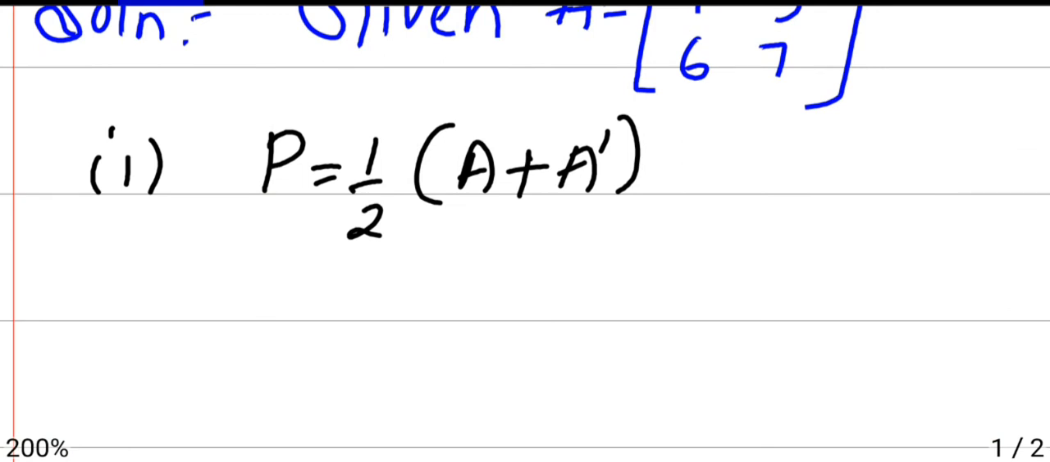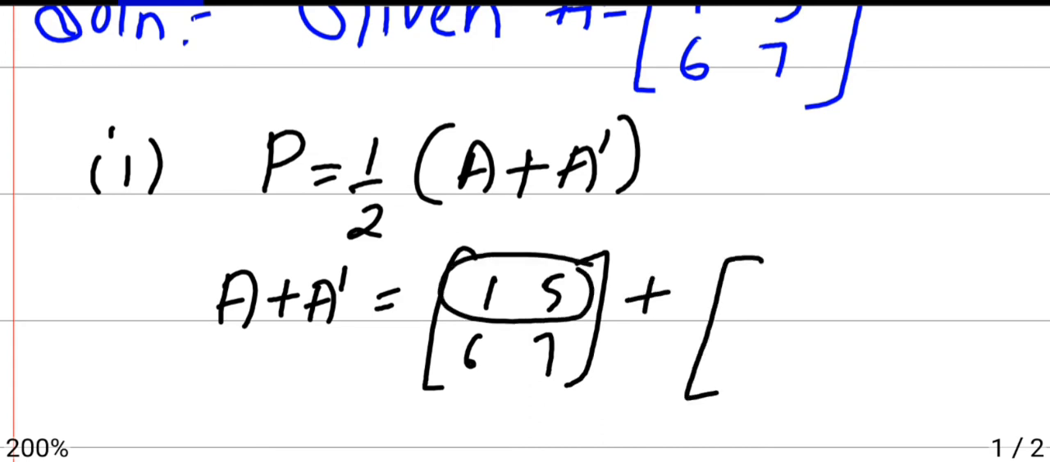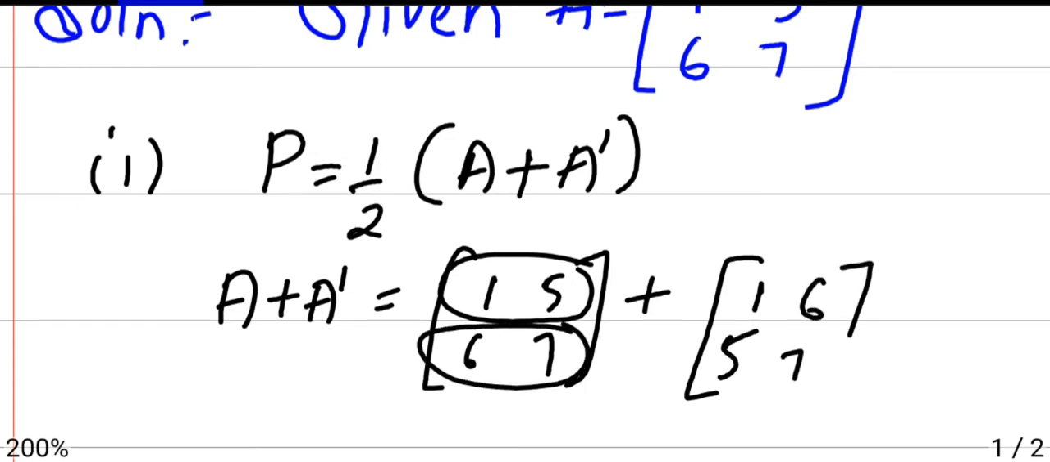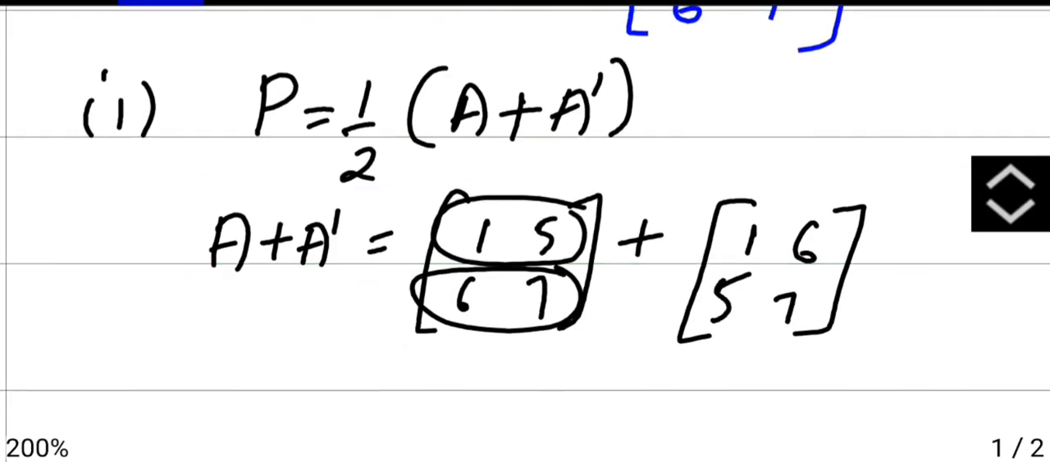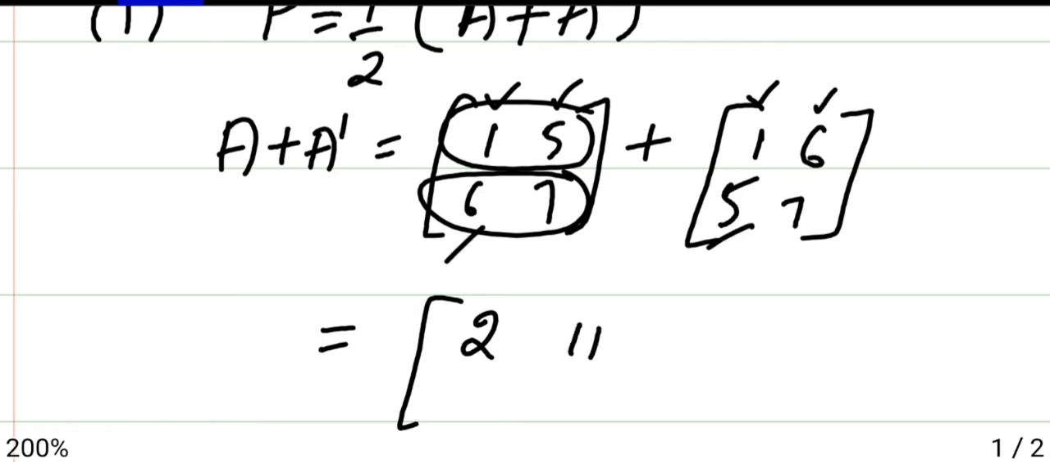First we will take the bracket to solve A plus A dash. So we have A is [1 5; 6 7] plus A dash will be, rows will change to columns, that is [1 6; 5 7]. So that is called A dash. Now add first term with first term. 1 plus 1 is 2, 5 plus 6 is 11, 6 plus 5 is 11, 7 plus 7 is 14.